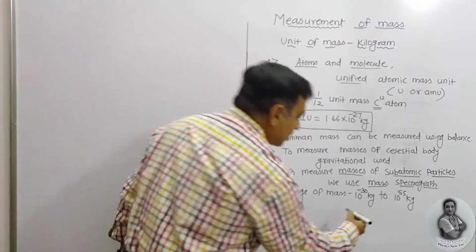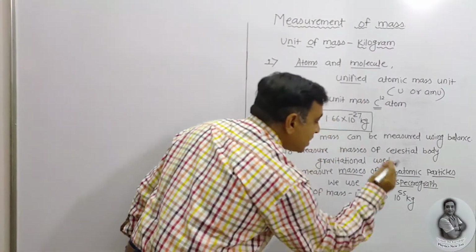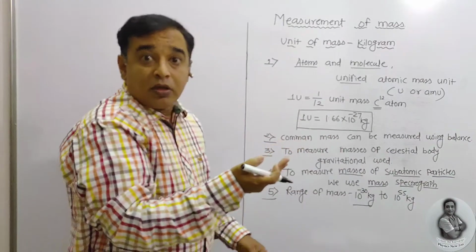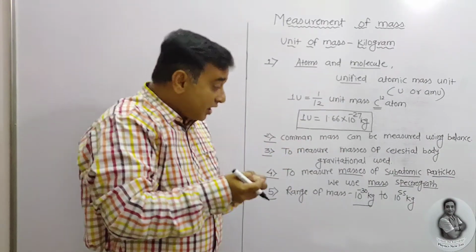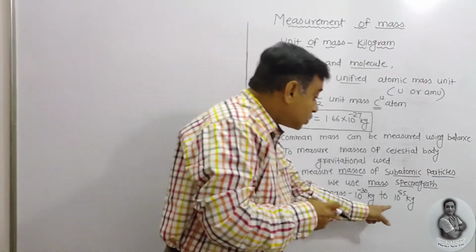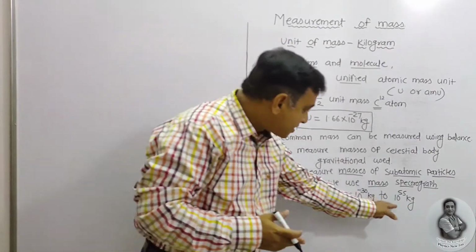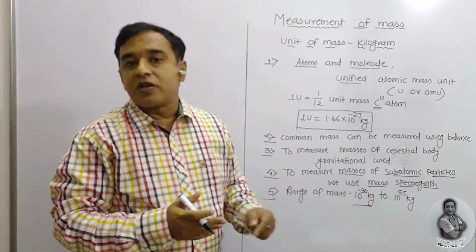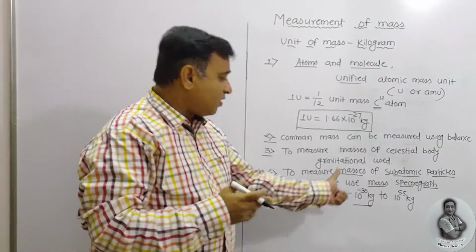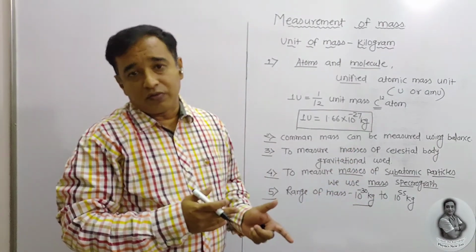See how small it is, 10 raised to power minus 30 kilogram, to 10 raised to power 55 kilogram. How huge a mass that we are going to observe in the universe. This is the range of masses which are present in the universe.